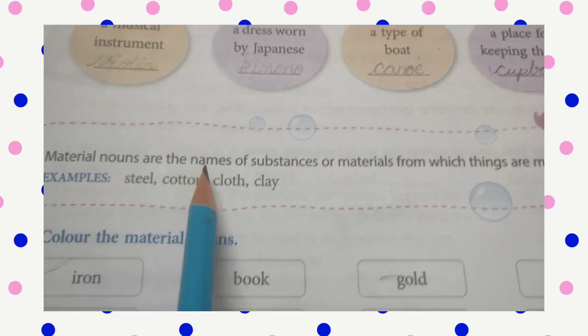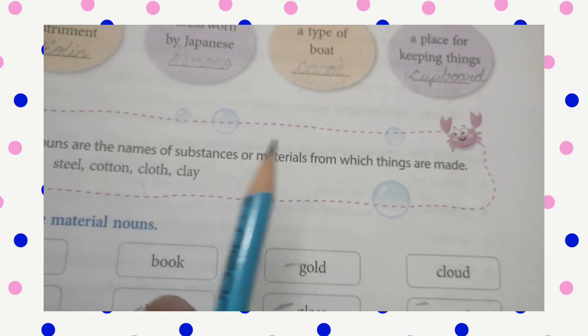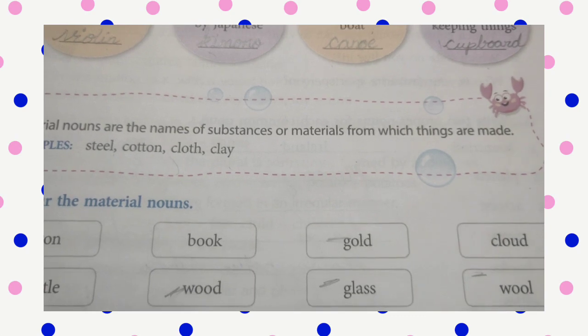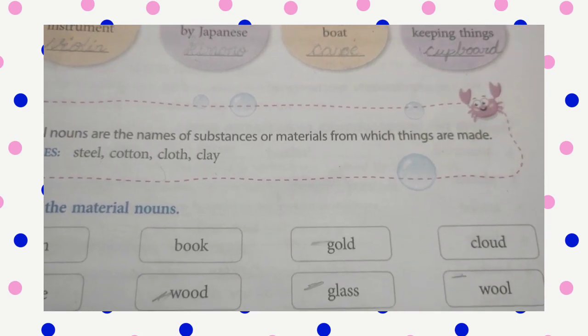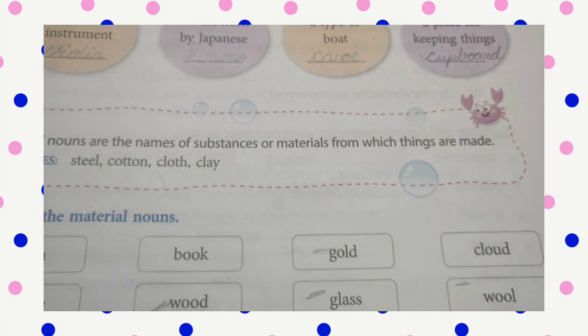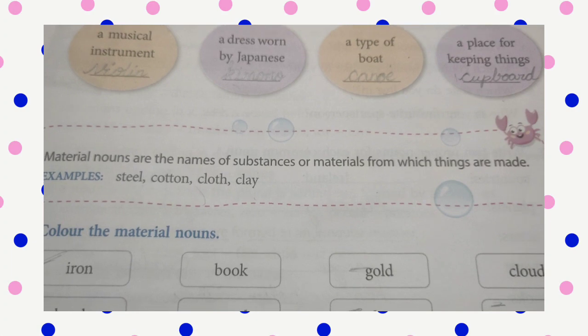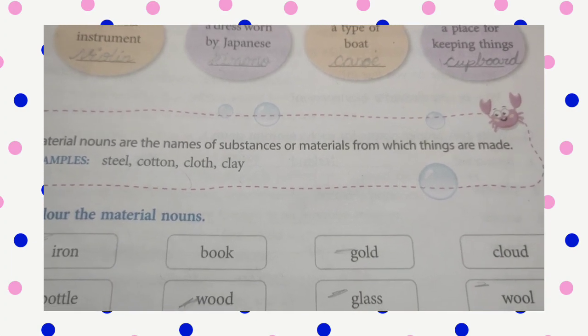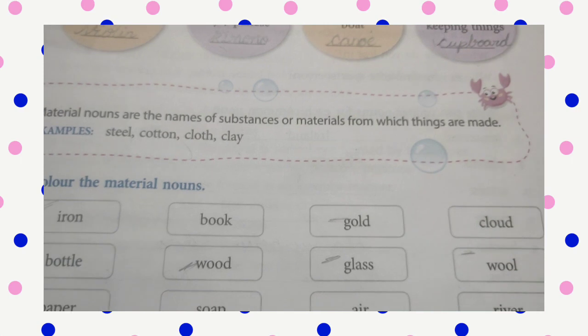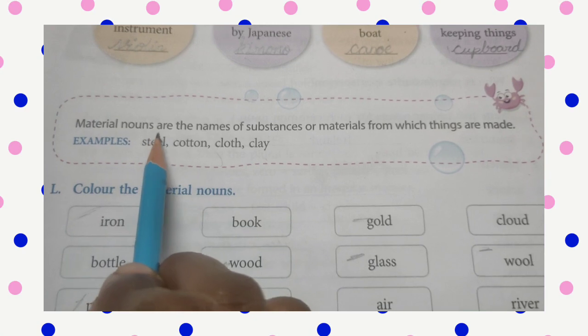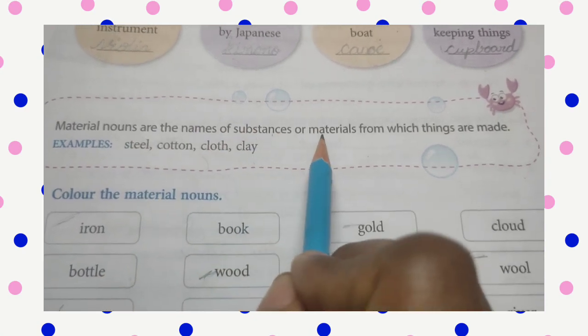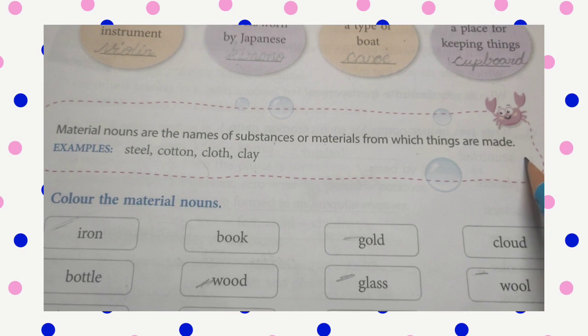Now it is material nouns. Again, material nouns are the names of substances or materials from which things are made. That is steel, cotton, cloth, clay, silver. Usually we wear bangles, gold bangles, diamonds. All this comes under material nouns. Materials are steel, cotton, cloth, clay, gold, wood, glass. All this comes under materials, children. So it's called material nouns.